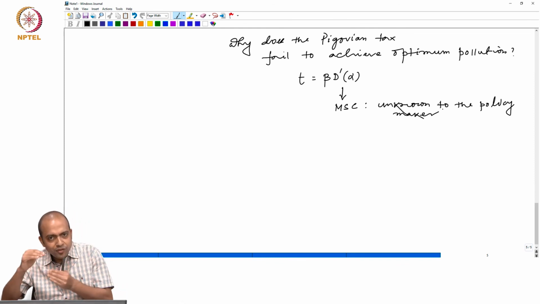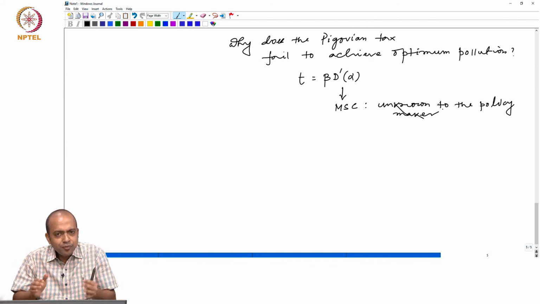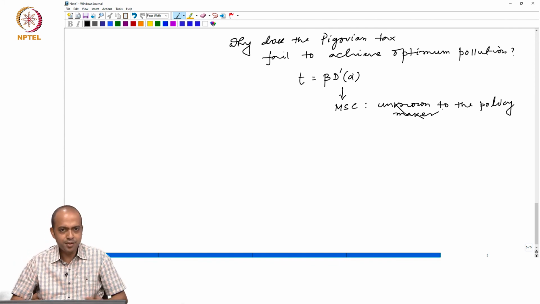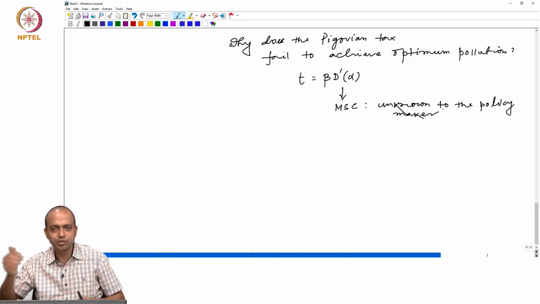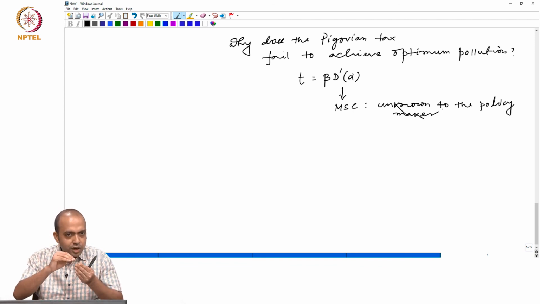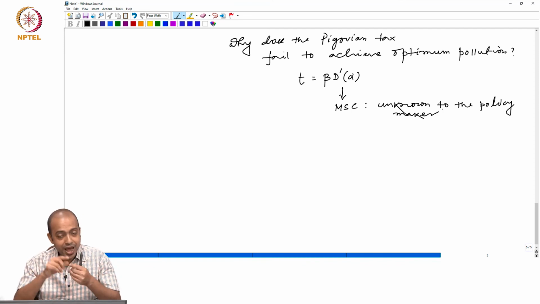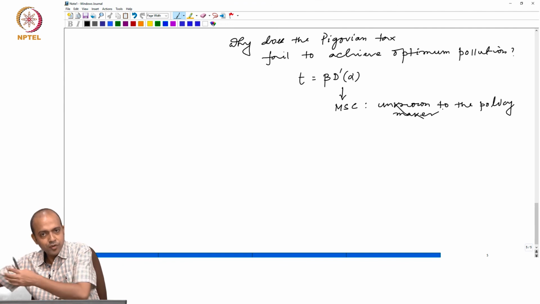Pollution also travels from one place to another. It may not affect your health immediately. It may affect your health after 5 years, 10 years down the line. So it affects the health of the people residing at the source where the pollution is generated, as well as people residing away from that.